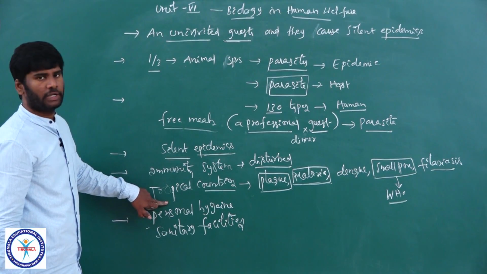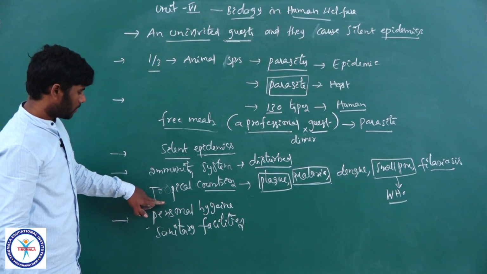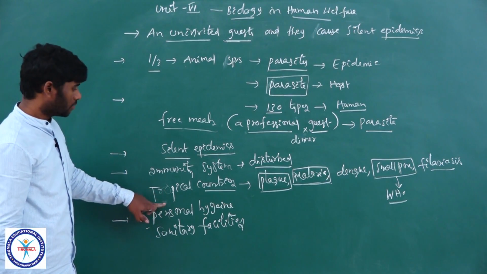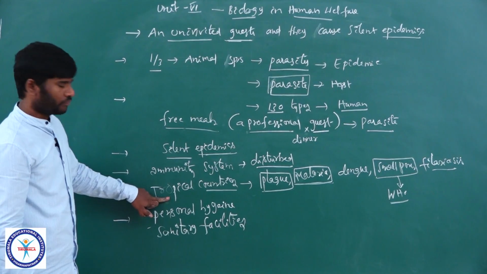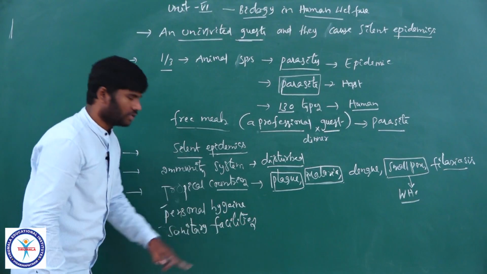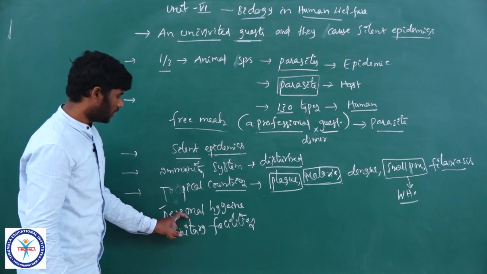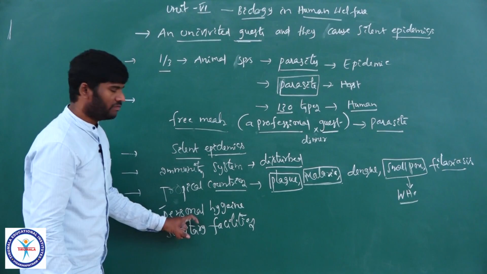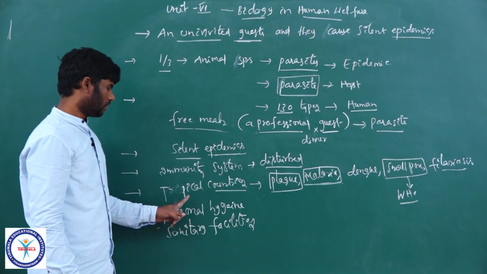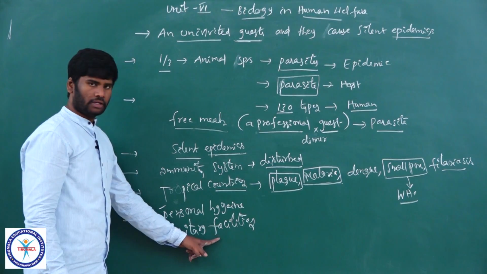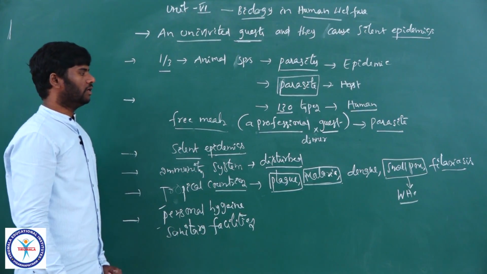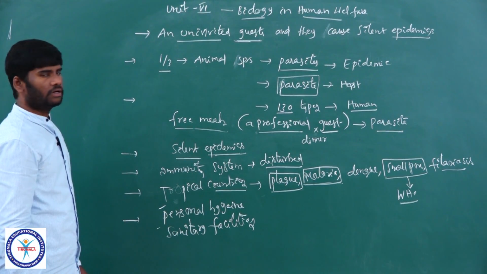Personal hygiene is very important, but along with it, community hygiene is also very important to prevent the spreading of diseases. At the same time, local administrators must provide sanitary facilities. By providing sanitary facilities, one can prevent spreading of diseases from one place to another. So personal hygiene and the provision of sanitary facilities are very important in preventing the spreading of various kinds of diseases, right?